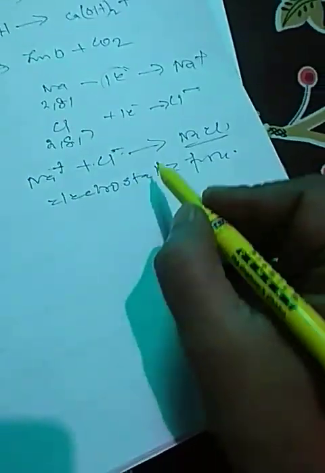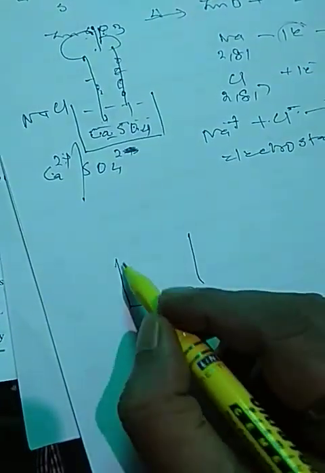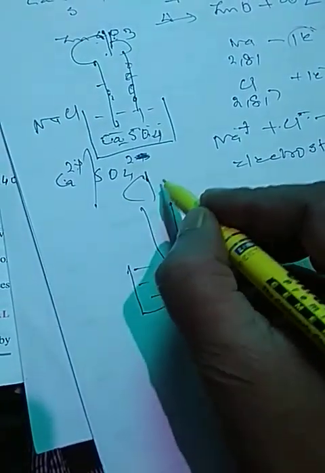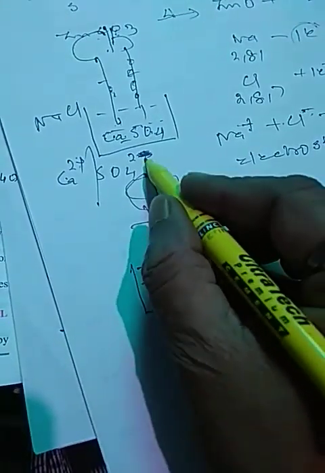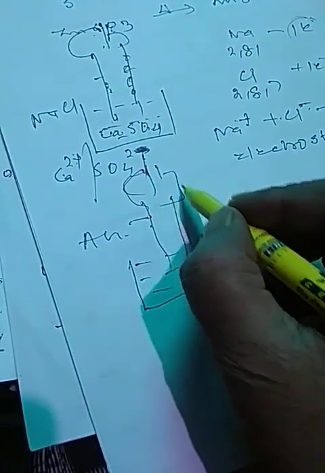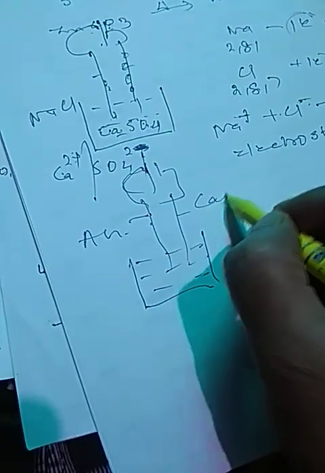So when this sodium chloride is mixed in water, it will get dissolved. This is your electrode. If it is connected to the positive terminal, it will be called anode, and if it is connected to the negative terminal, it will be called cathode.